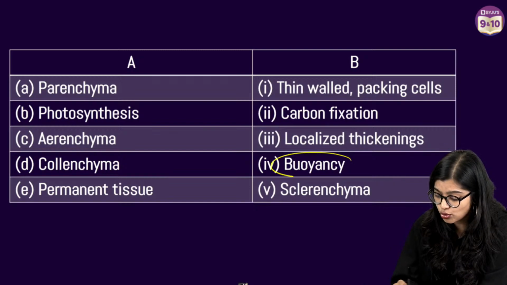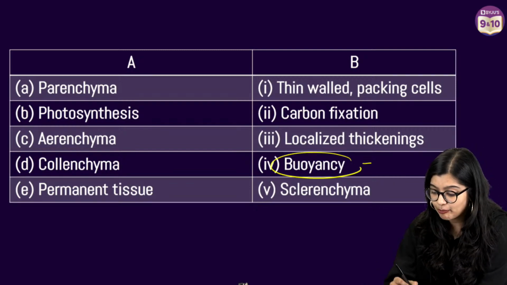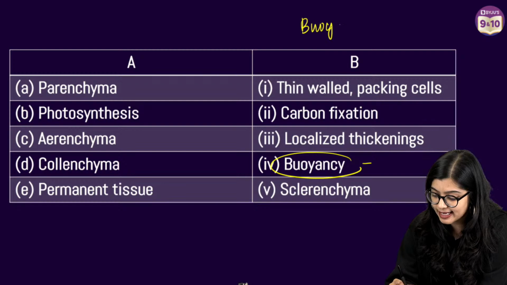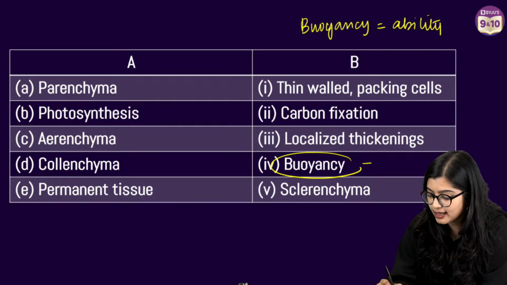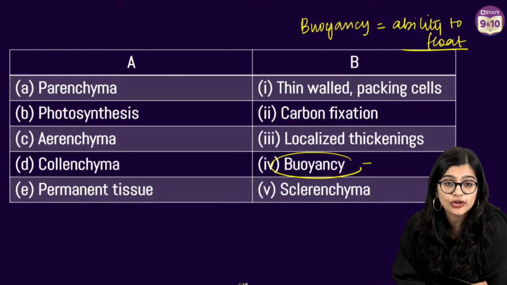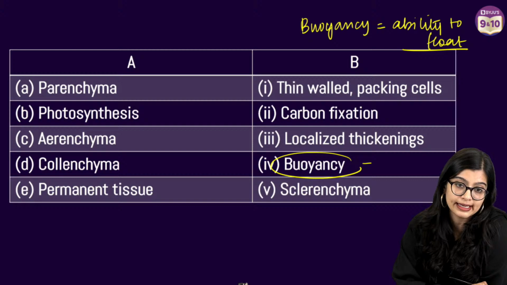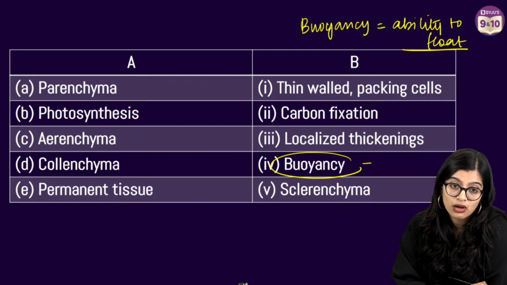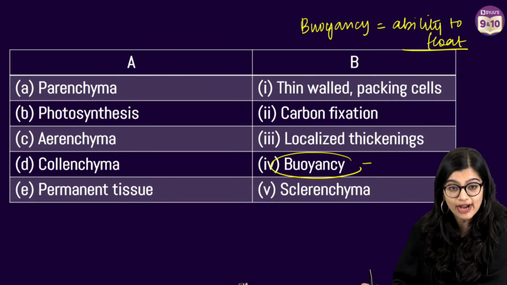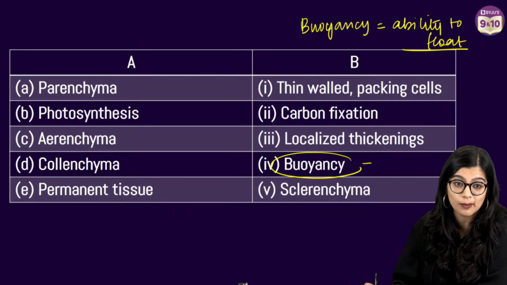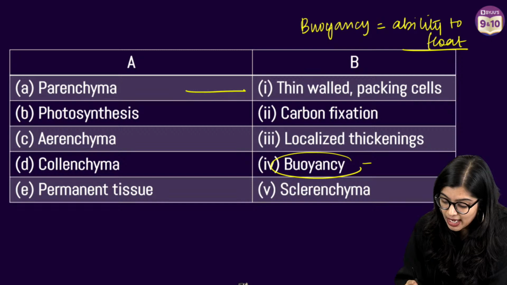Now for students who don't know what is buoyancy, simply put, buoyancy is the ability to float, right? It is the ability to float. So parenchyma is sclerenchyma. Very good, Maria. I think Maria is the only one whose answer I see first, which is matched properly. Olma has also given me the correct answer.